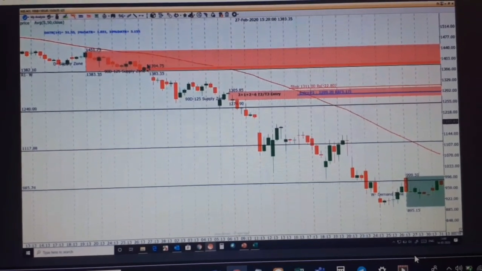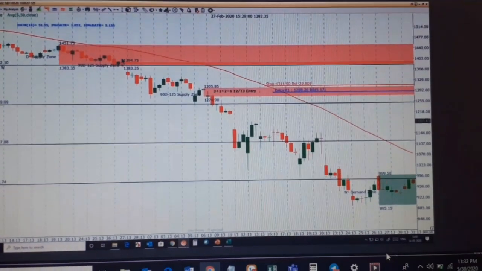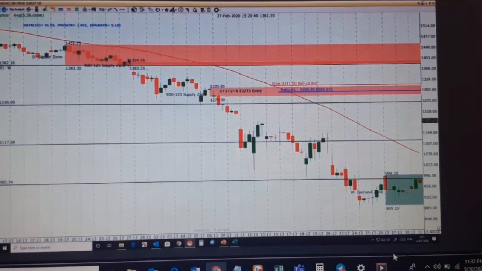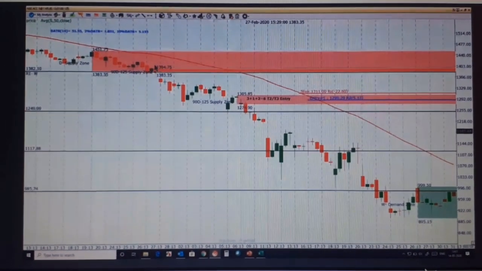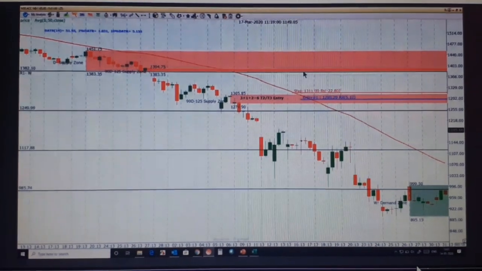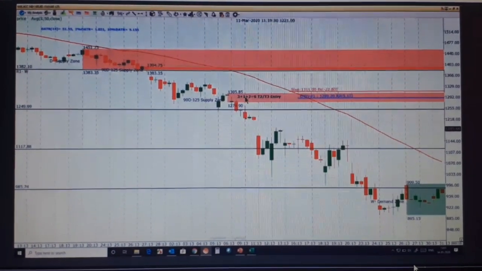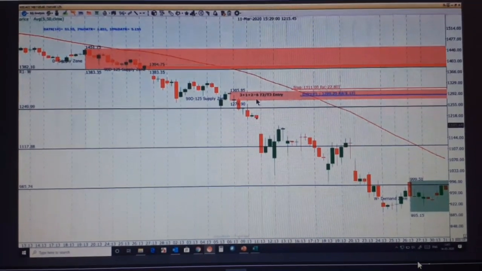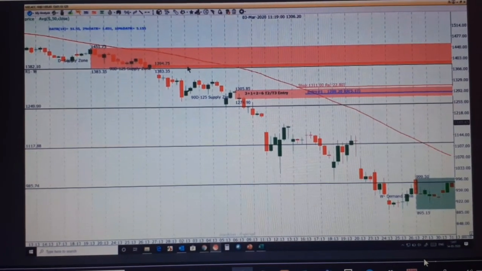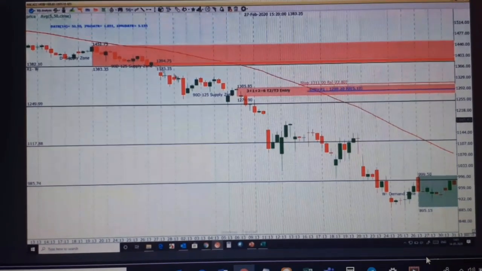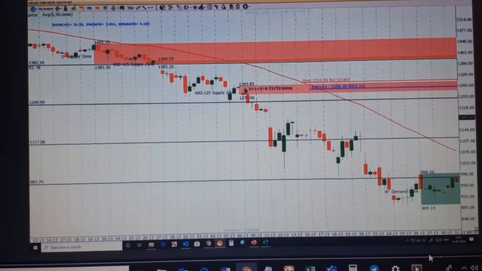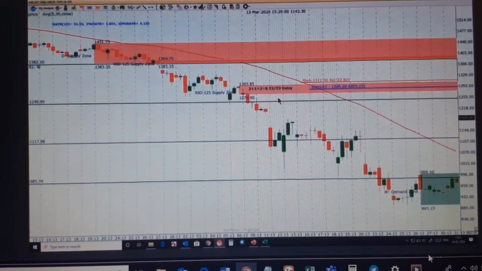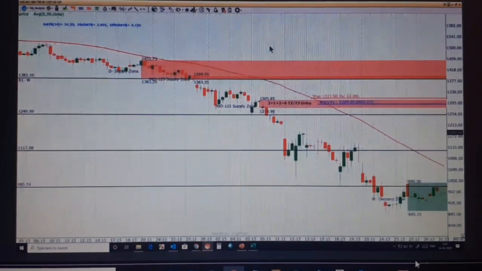Simple. First criteria, you have to select the zone which is closer to your current market price on the lower time frame. The second criteria: if you are not confident about the zone because the odds and answer is 6 and you just want to go with an odds and answer 7 zone, then this is your zone. And if this had been the zone with a score of 7, you can go with this zone only, because this is your closest supply zone.